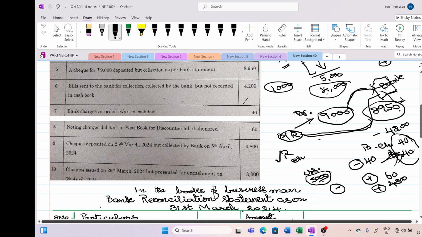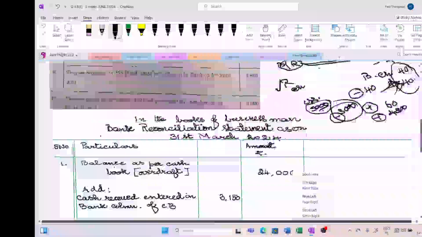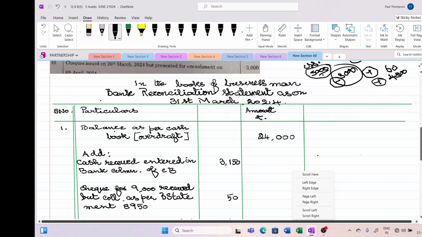The overdraft has not increased by 3000 rupees. So you have to less this amount. Hope it's very, very clear. So for saving the time, I have prepared it here. Balance as per cash book, overdraft 24,000.